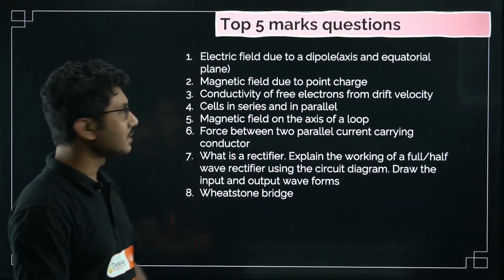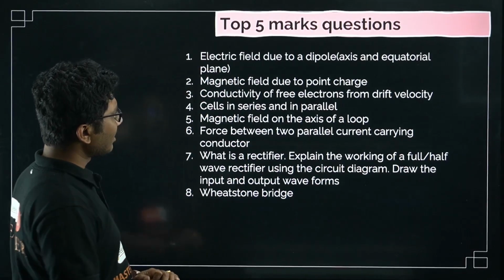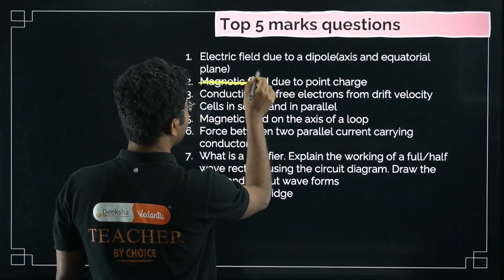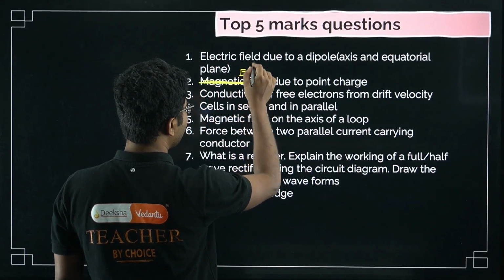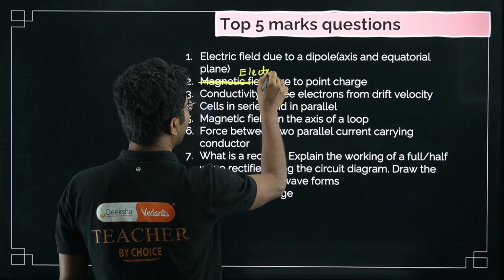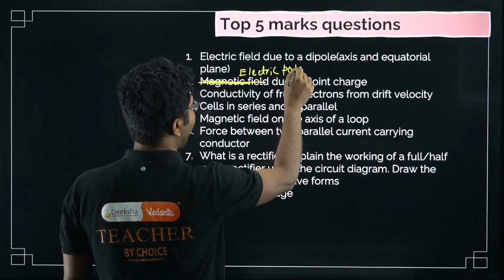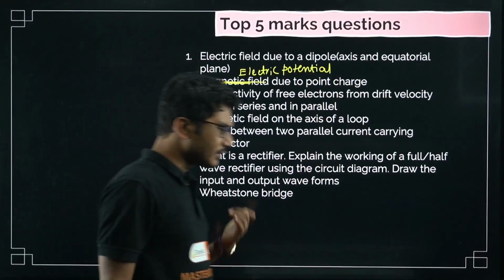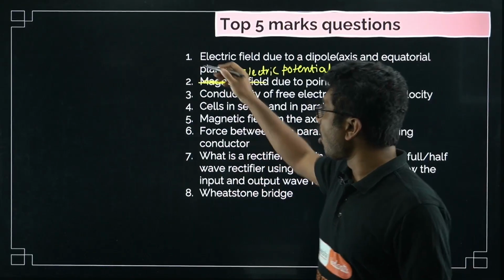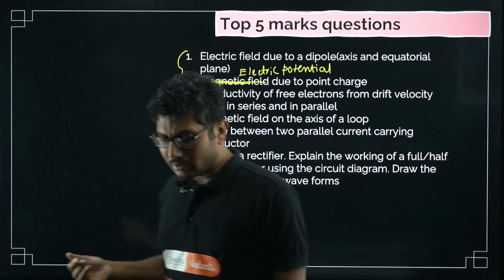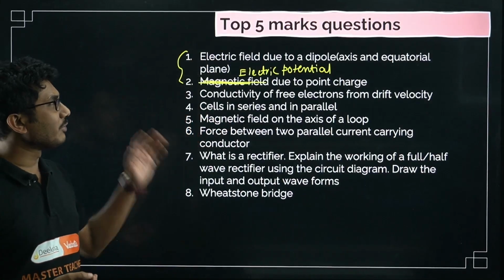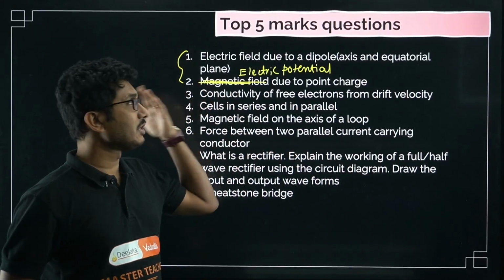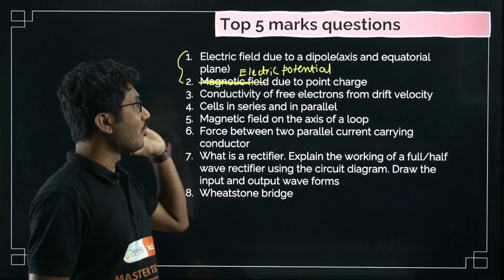Magnetic field due to a point charge, not magnetic field, sorry, this is electric potential. My mistake, I typed it wrong. Electric potential due to a point charge is also very commonly asked. So either of these 2 chapters are included, electric field and electric potential. If a long answer type question is coming from electric potential, then this is the most commonly asked question from all the parts.